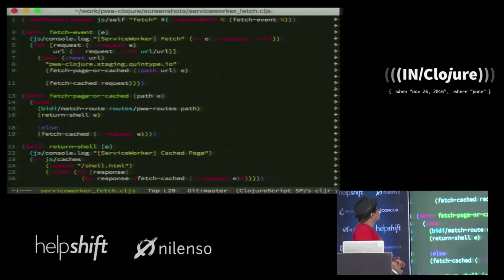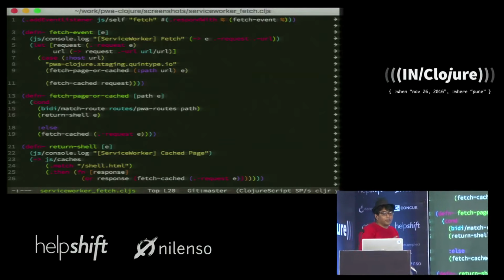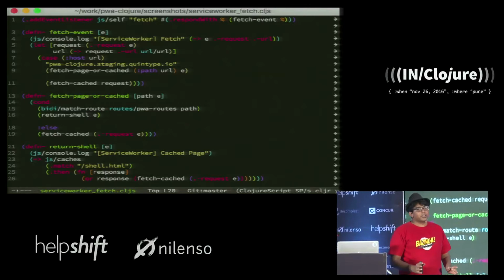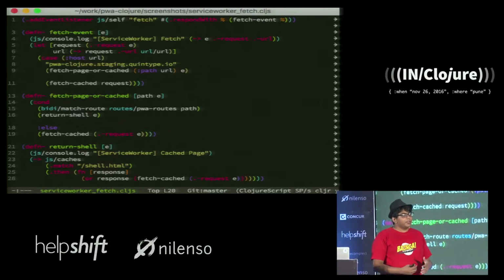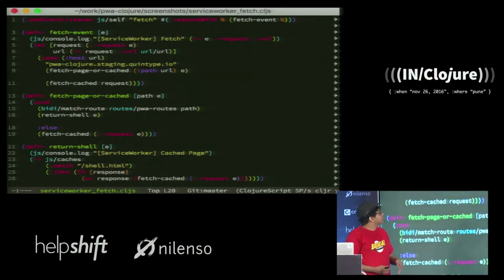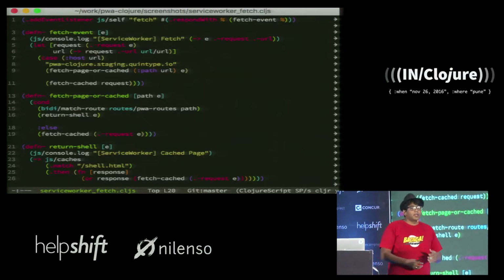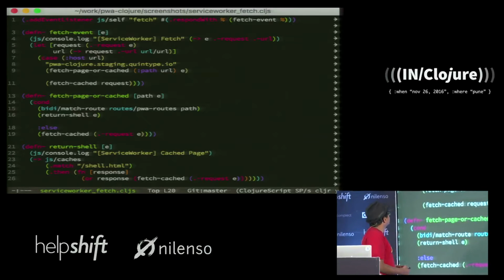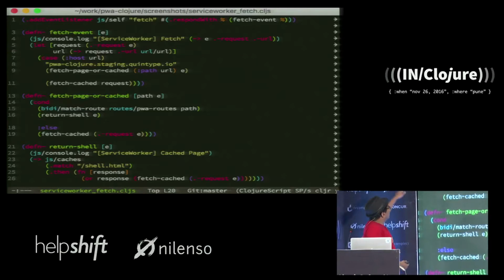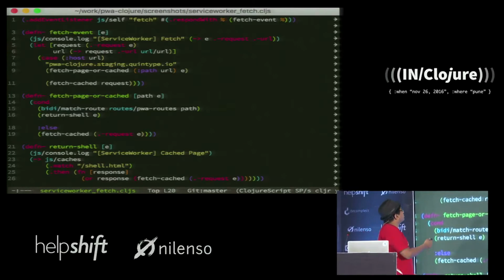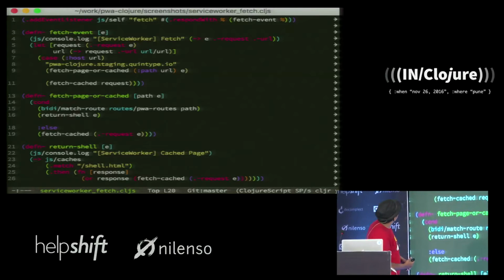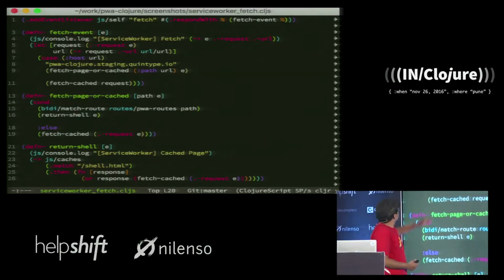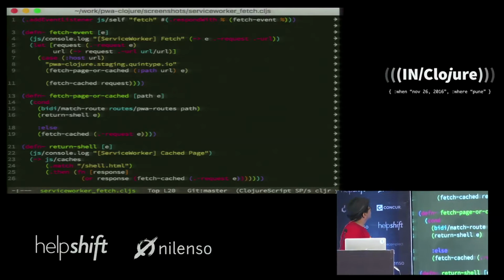Now let's look at the ClojureScript aspect of it. Now remember, the only thing we want to focus on here is how do we reduce duplication and get the service worker to render your shell before the app itself loads. So we start by just registering the service worker on the fetch. That's the first line. That's the first line of code. Sorry, these line numbers have gotten chopped off.